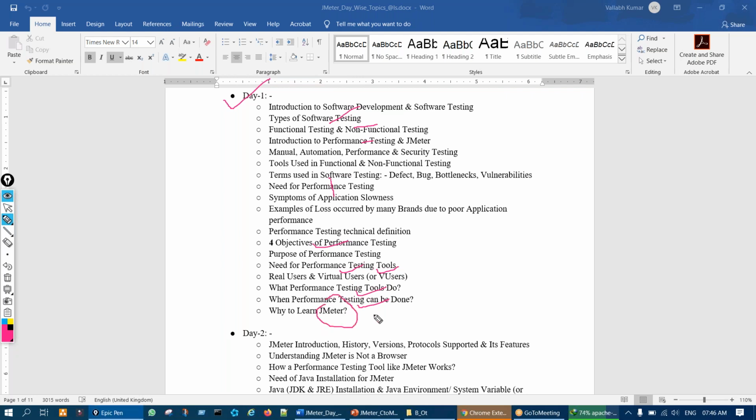We looked at all these in yesterday's session.